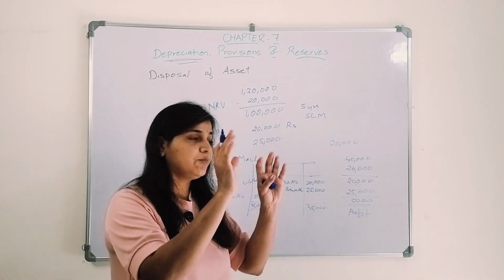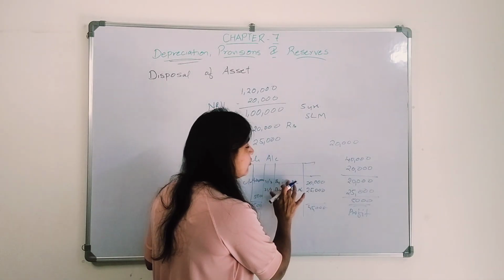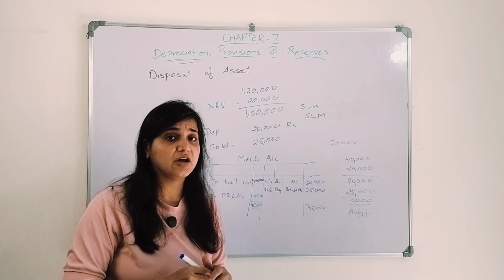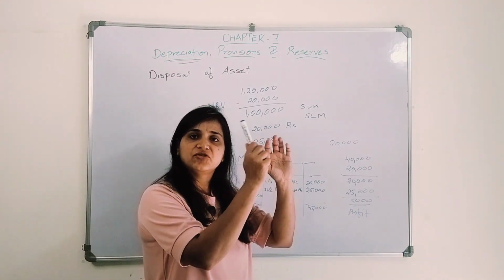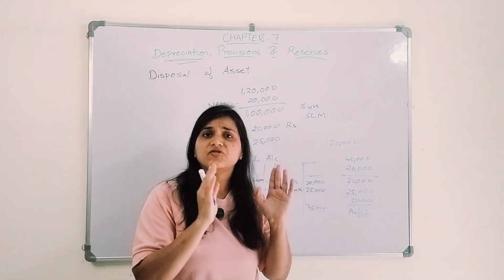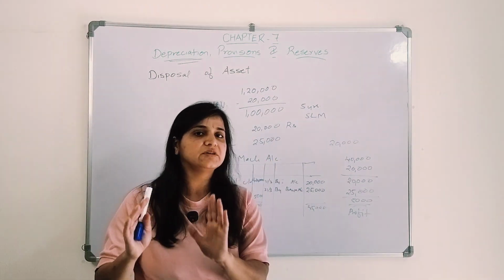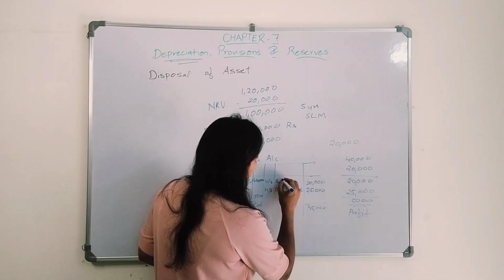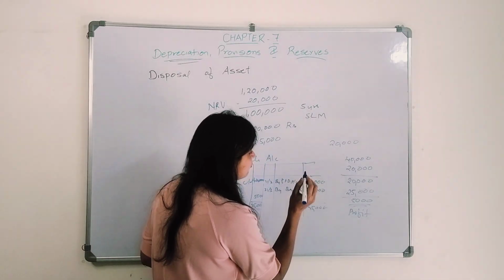You have created a provision for depreciation, you will close that provision for depreciation account. What will be the entry? Provision for the 5 years, whatever provision you have created. So provision for depreciation account debit to machinery account. So here it will come provision for depreciation account.